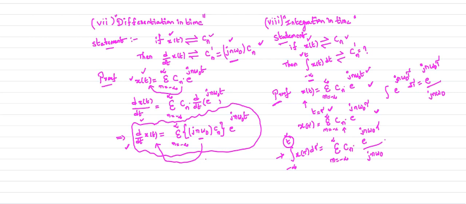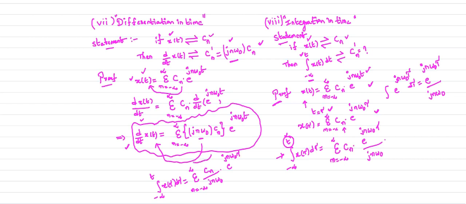Now I will rewrite this statement like this. The integral from minus infinity up to the time t of x of tau d tau is equal to the sum, clearly observe here, from minus infinity to plus infinity of Cn divided by jn omega naught into e power jn omega naught tau.